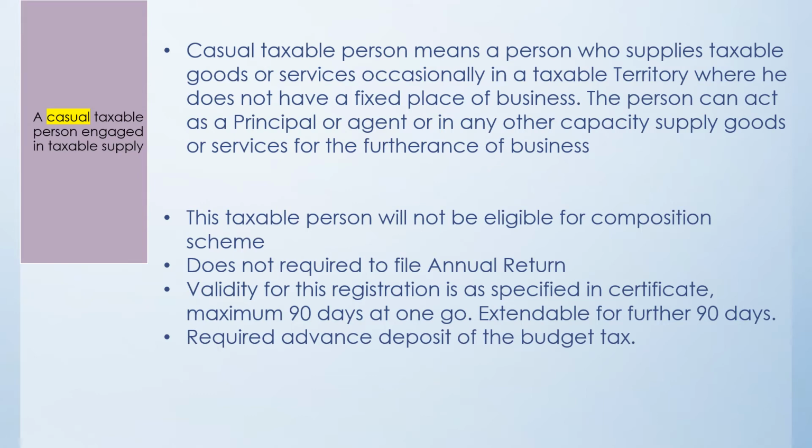That means take a person bringing 100 pieces from Delhi to display in the exhibition and to sell in the exhibition. And each piece, say the sale price, is 10,000 rupees. So 100 into 10,000 becomes 10 lakhs. And if on that 18% is GST, then 1,80,000 he will have to deposit at the time of registration to the government. And after that, if he is able to sell only 90 pieces, then the GST on the 10 pieces he will get as a refund once he files the return of the local tax.